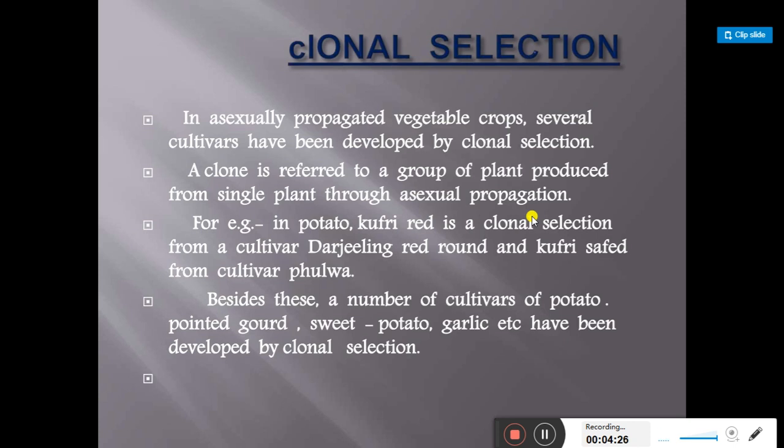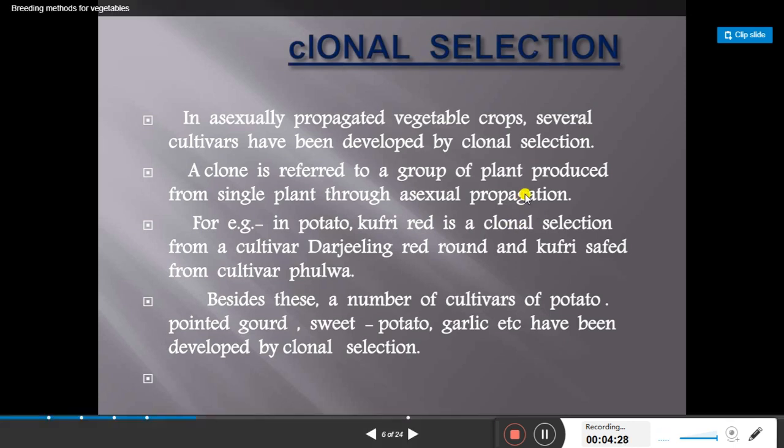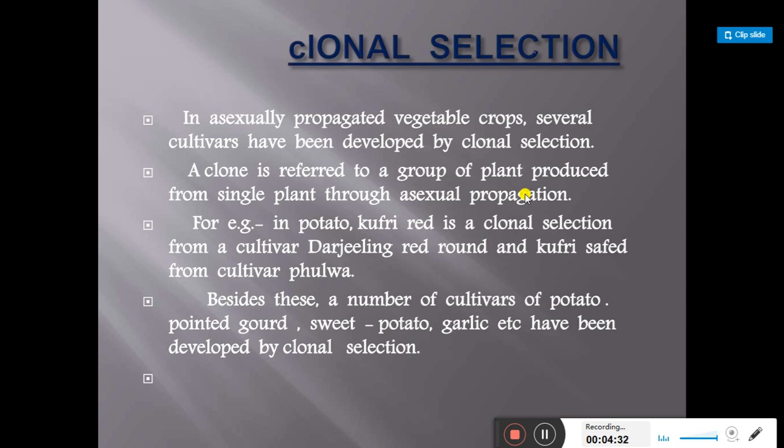A clone refers to a group of plants produced from a single plant through asexual propagation. Means clone is from a single plant; from a single plant part we develop the whole plant or a group of plants.